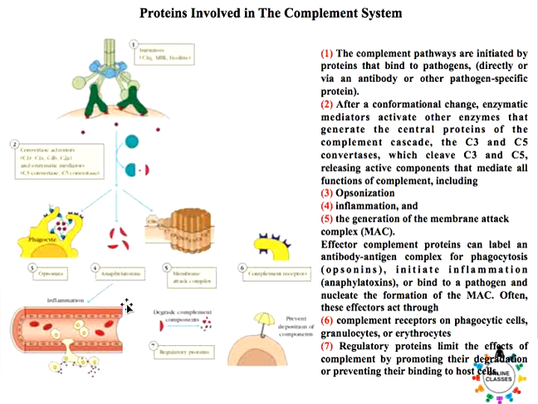This kind of incident created by the activated complement protein is called anaphylatoxis. The protein part is called anaphylatoxins, and the phenomenon is called anaphylatoxis.